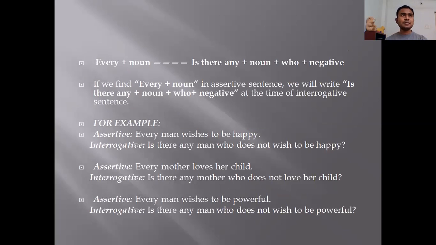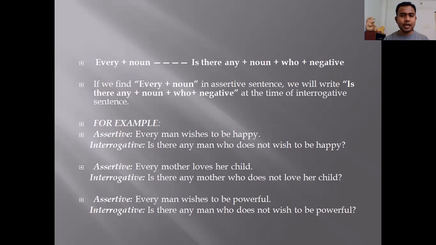Sometimes there are sentences in which you find the word every plus a noun. Every man, every person, every house. That means with every there will always be some noun. So whenever there are this kind of sentences in the assertive sentence, when you are converting into interrogative, every will become is there in the interrogative. Like example number 1. And you have to make it a negative sentence.